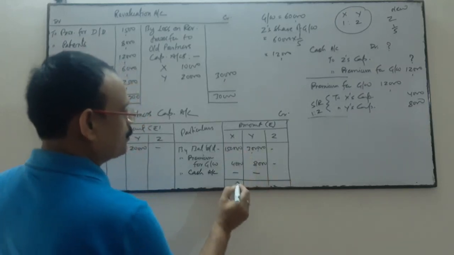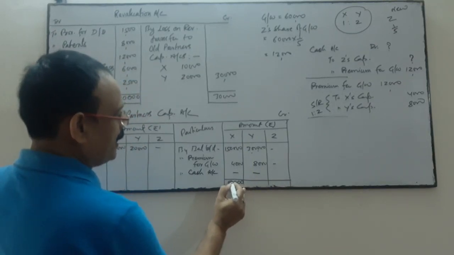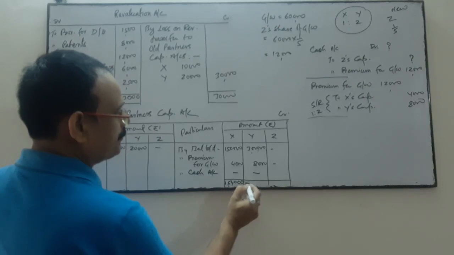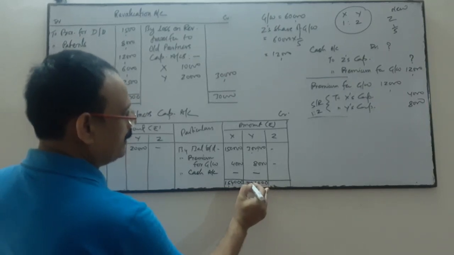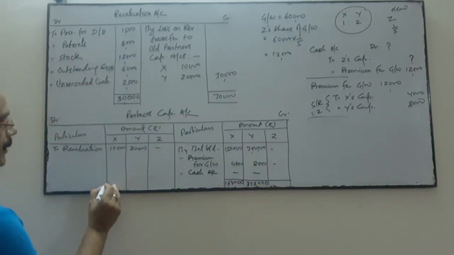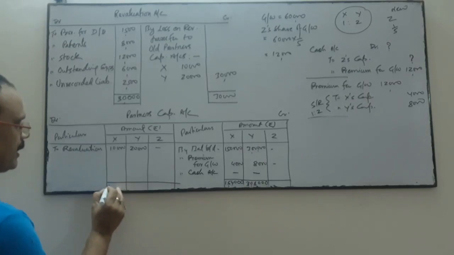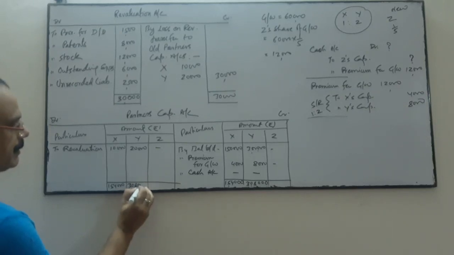Now I am going to do the total. This side, 1,54,000 and 3,08,000. I write the same amount over here, 1,54,000 and 3,08,000.